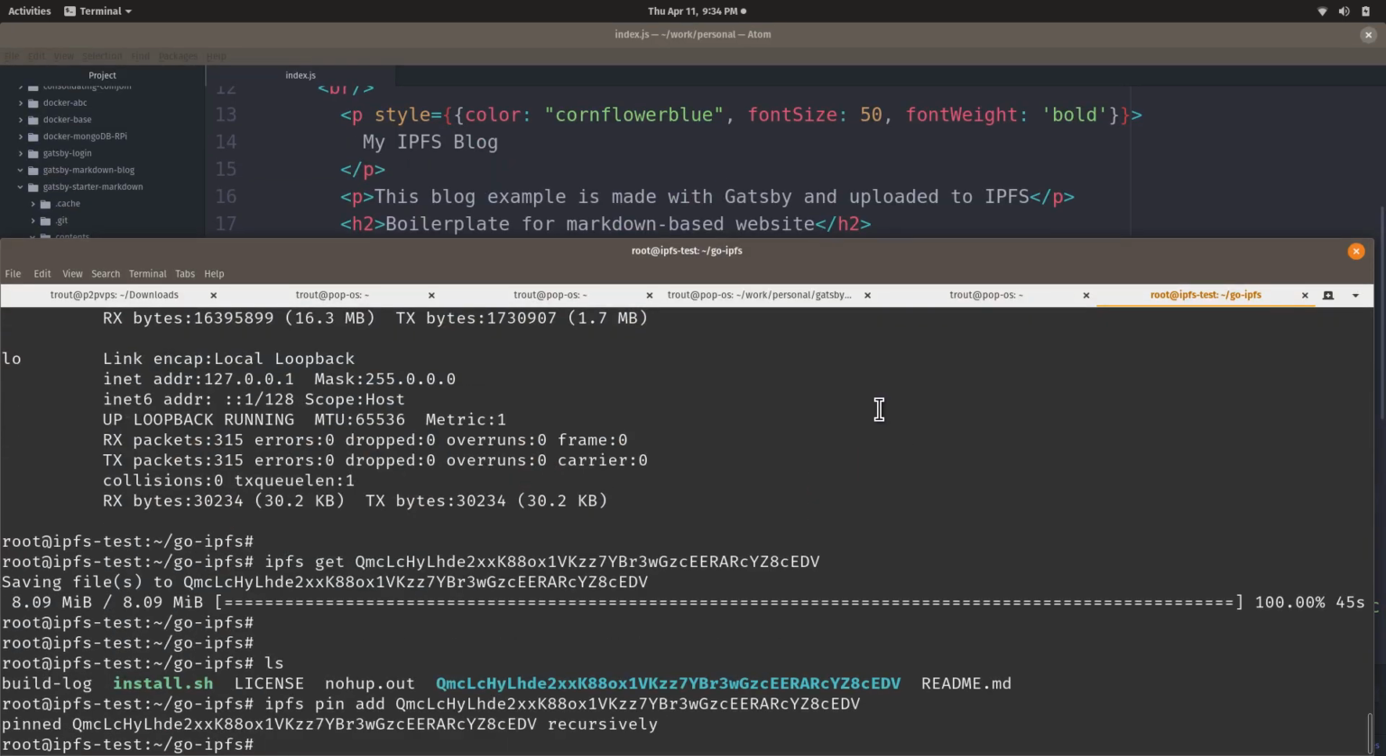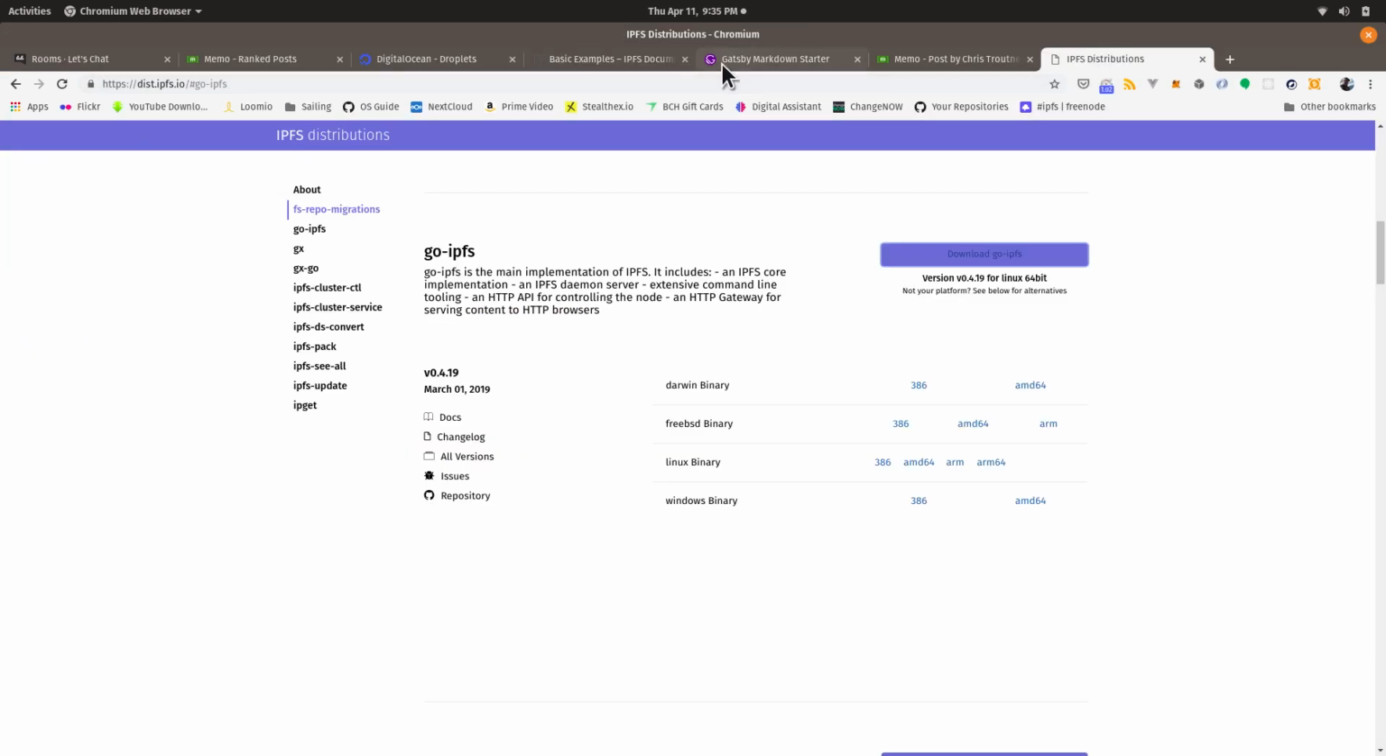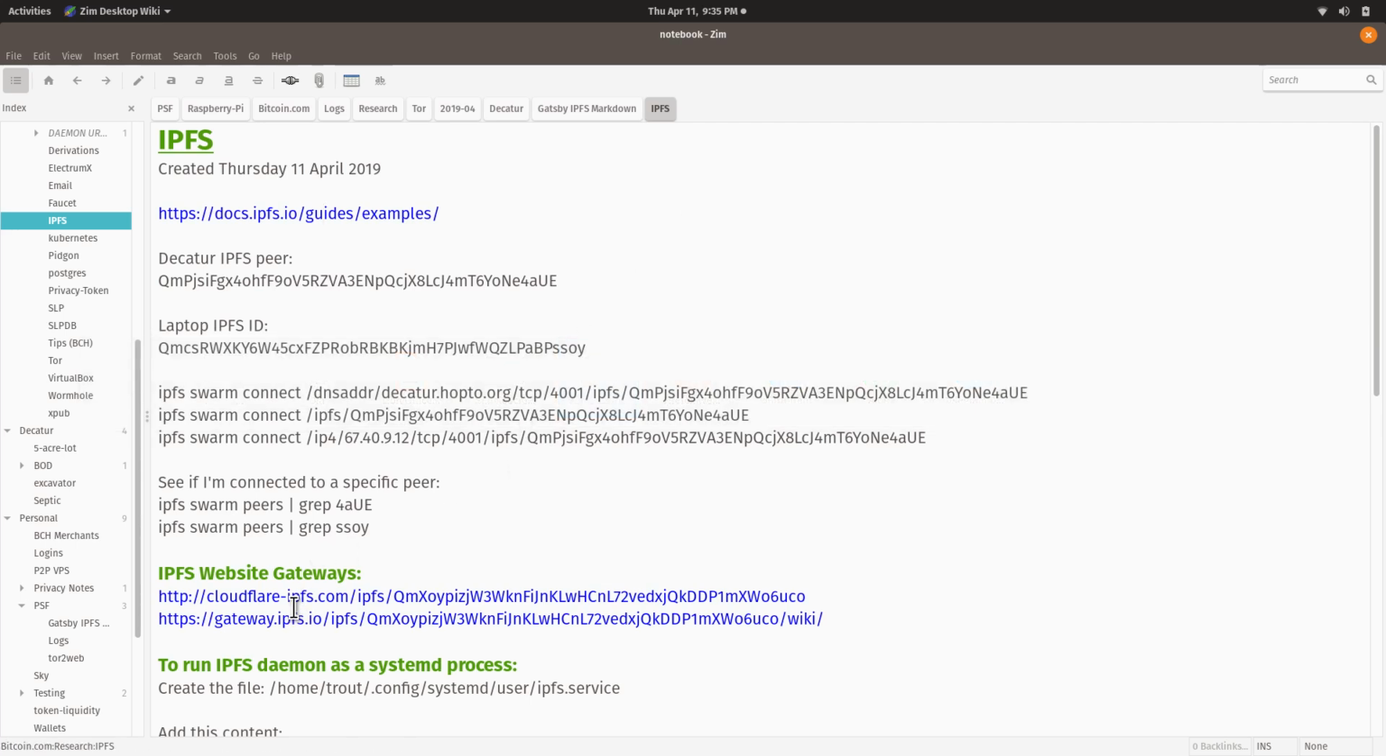And okay, so now that that's there, anybody can retrieve it. You can share out this content. But what's also cool about it is there are these gateways. And this is where things can get a little wonky. There's this cloudflare-ipfs.com gateway, and there's this gateway.ipfs.io. I'm going to open up both.